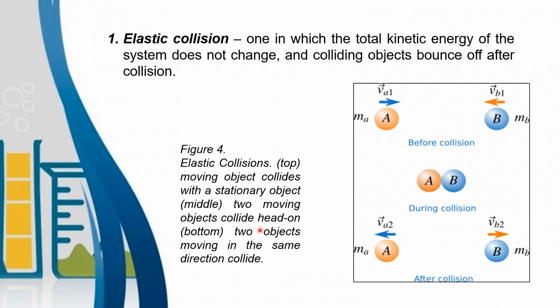In the middle, two moving objects collide head-on. After collision, two objects move in the same direction. So they just bounce off after they collide. That is what we call elastic collision, in which the total kinetic energy of the system does not change. There's no change in the total kinetic energy.